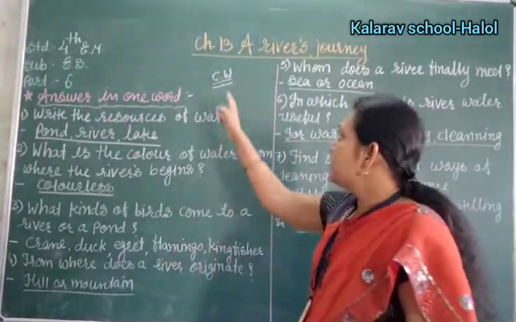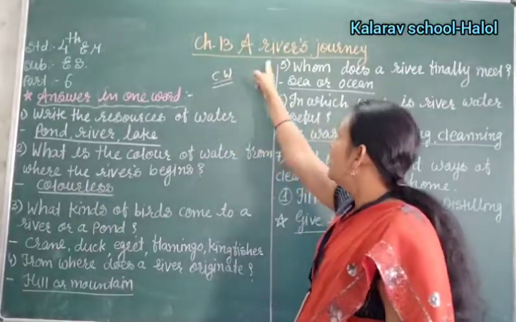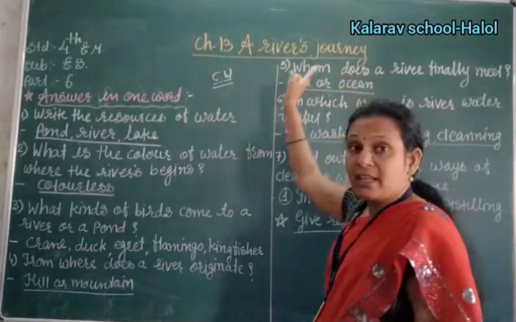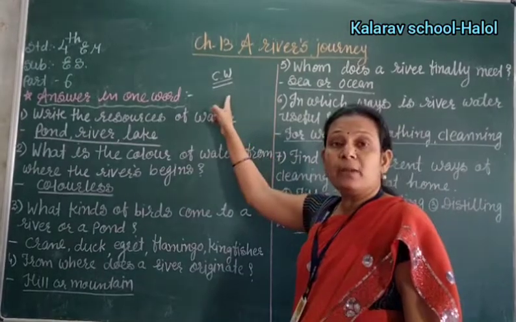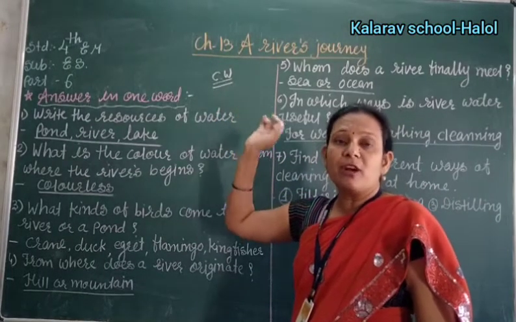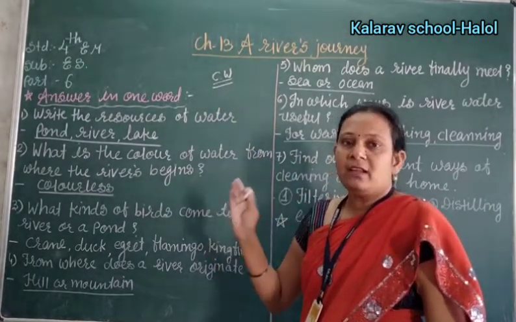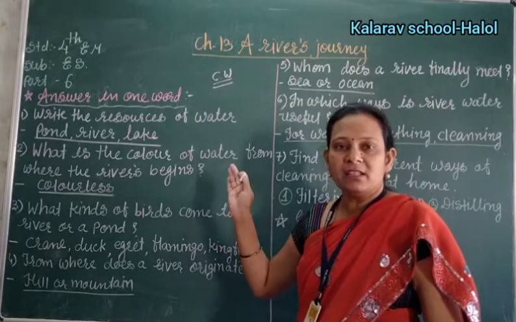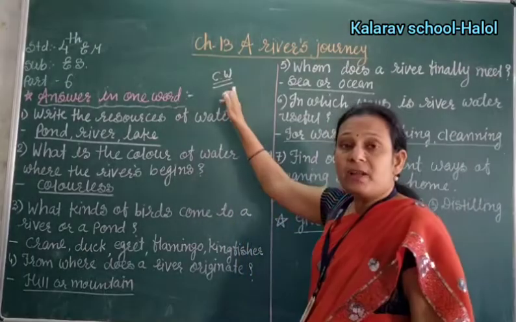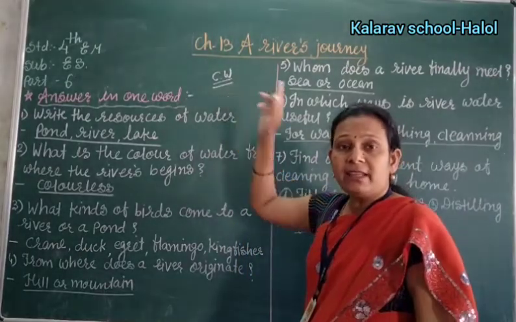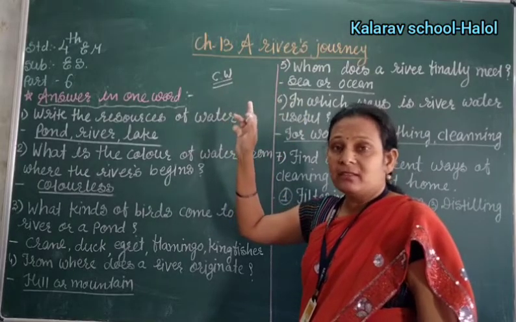Okay, we see chapter number 13, A Reverse Journey. So open your CW, all of you. Now our workbook is over and we only have to write in the CW. Right? So open your CW fast. Write the date of today.